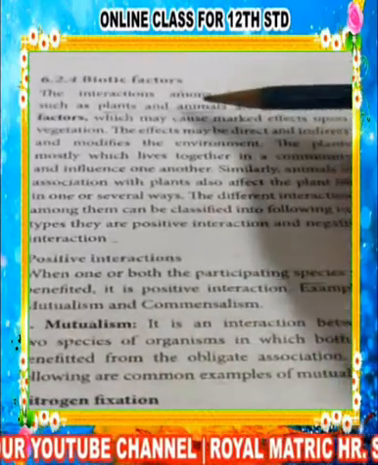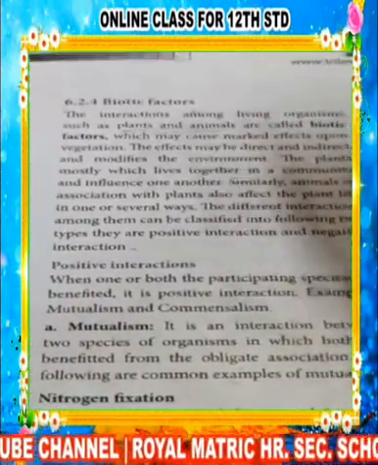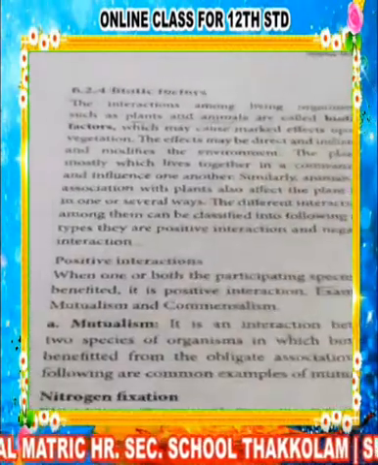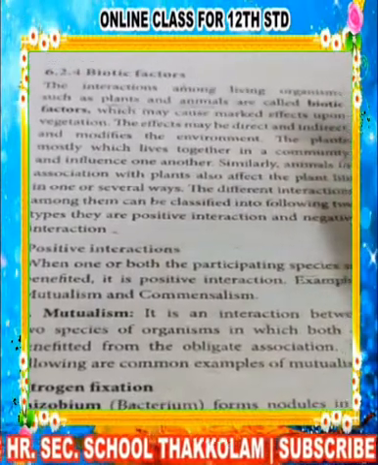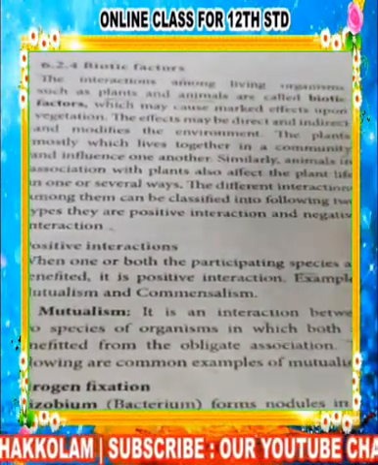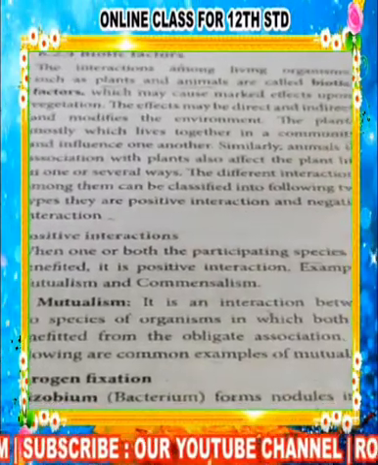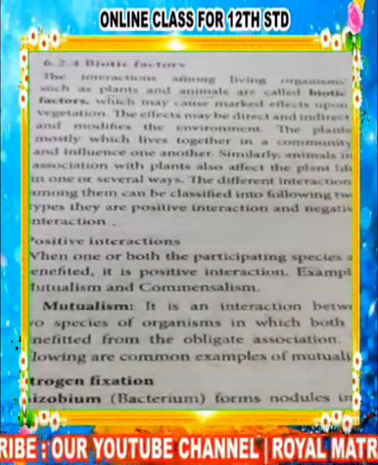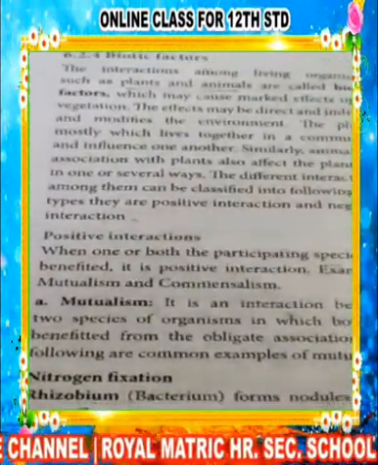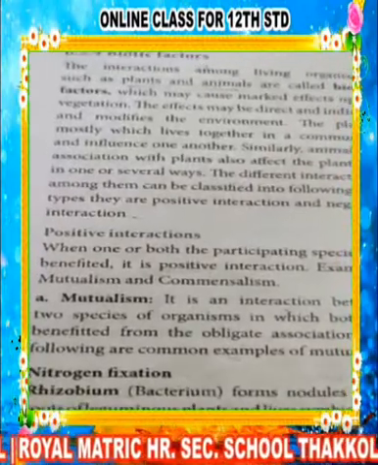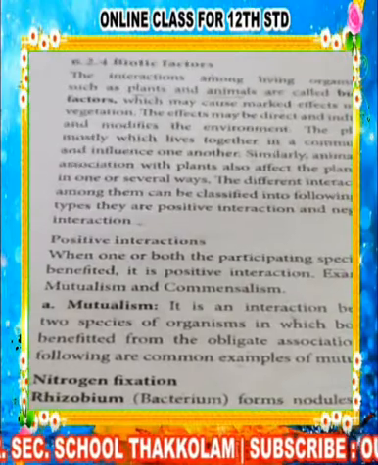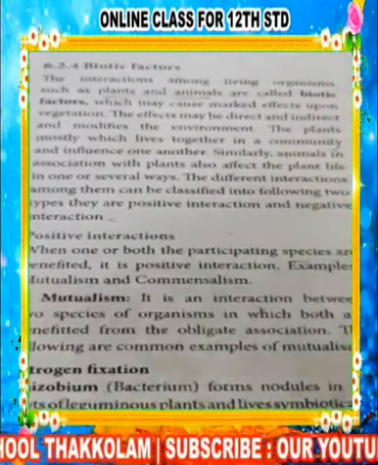Now we will move to the biotic. Bio means what? Living. Here the interaction among living organisms, plants and animals, is called biotic factors. It will cause a marked effect upon the vegetation. The effect may be either direct or indirect. Direct means you can see it visibly; the changes can be noticed visibly, whereas indirect effects cannot be seen.